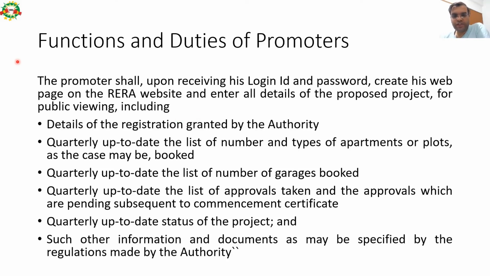So the promoter shall, upon receiving his login ID and password, create his web page on the RERA website and enter all details of the proposed project for public viewing, including details of the registration granted by the authority, a quarterly up-to-date list of the number and type of apartments sold or booked, a quarterly up-to-date list of the number of garages booked, a quarterly up-to-date list of approvals taken and approvals which are pending subsequent to the commencement certificate, a quarterly up-to-date status of the project, and such other information and documents as may be specified by the regulations made by the authority. So whatever is specified by the authority, the promoter has to update, punch in the first time, and also update on a quarterly basis.